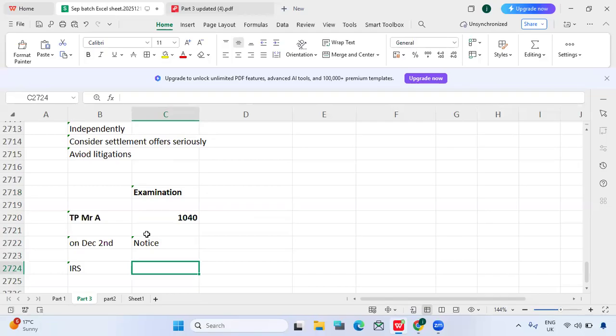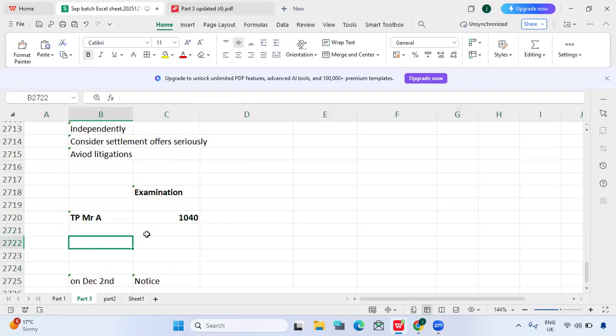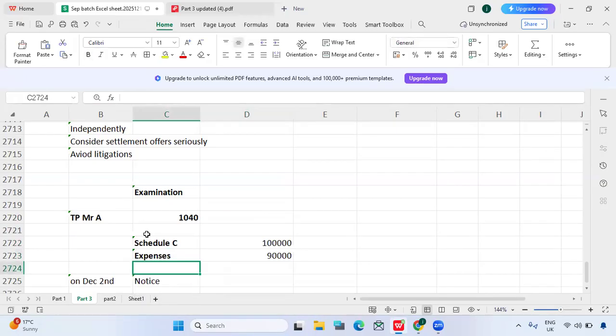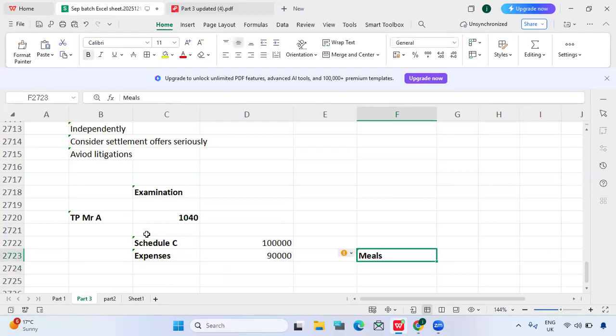But if they find any discrepancy, let's say the taxpayer filed his tax return with Schedule C income of $100,000 and expenses of $90,000, out of which the IRS feels some expenses are not reasonable, or the taxpayer doesn't have any supporting documents. Like let's say we have meals expenses, and the taxpayer doesn't have any receipts. So in that case, what will the IRS do?